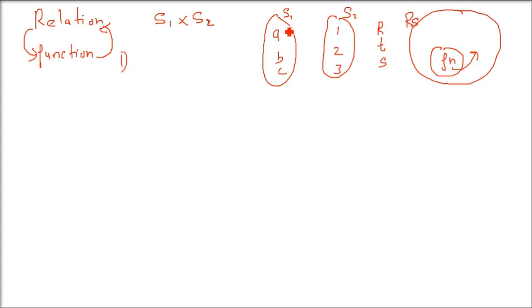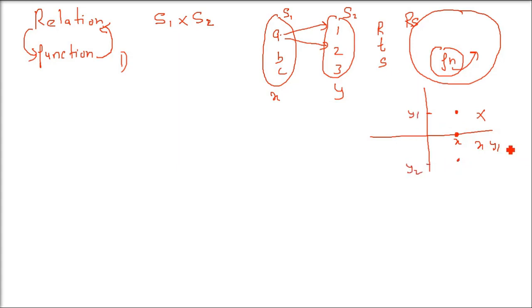So there are two things to understand. In a function, if we take this set 1, the values as x, which is also called the domain, multiple y will not be there for a single x. For example, graphically, for a single x, you won't have double y or multiple y.